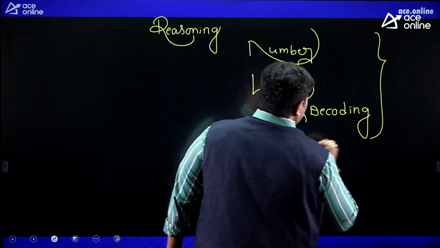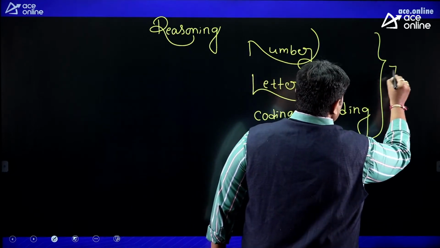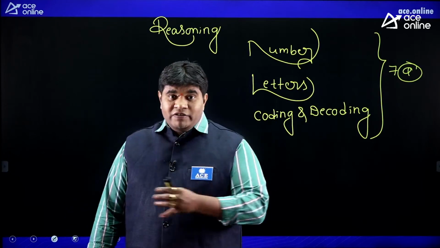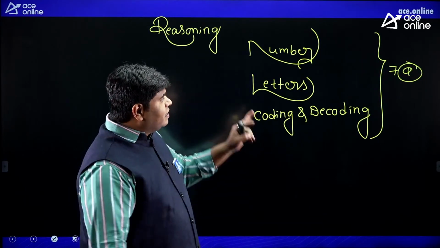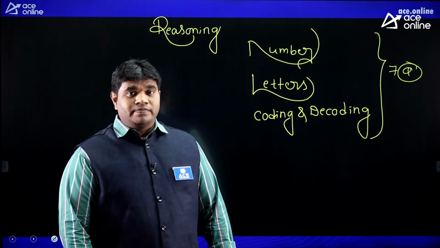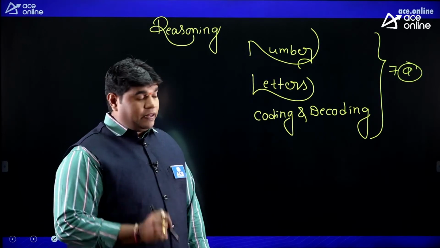From these three topics, approximately you are getting 7 marks, 7 questions. You can observe all previous papers also, you will get a complete idea. So based on numbers, letters and coding and decoding, minimum 7 questions. SSC CGL, very important, first priority, this one.